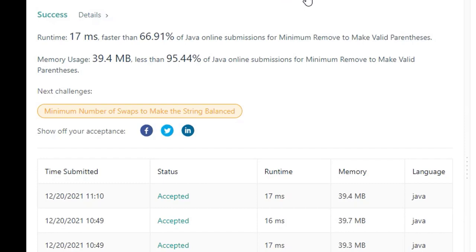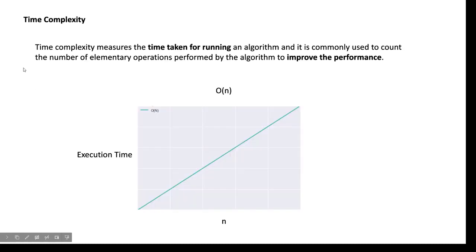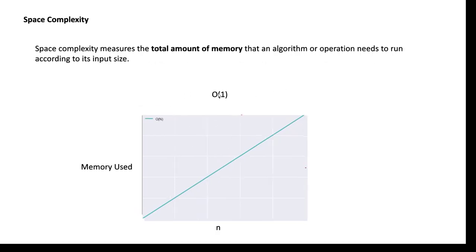All right, so finally let's go through the space and time complexity. So time complexity is O of n. All we're really doing is going through the input parameter, appending it to a string builder. And so as we increase the input parameter, we'll increase the execution time. And space complexity here is O of n. As we increase the input parameter, it increases the space we need.